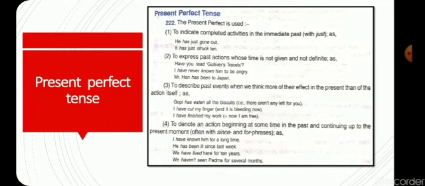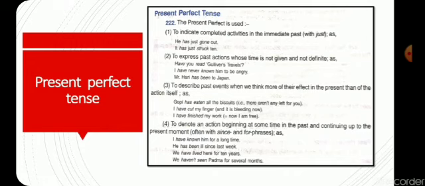Now the last one, we haven't seen Padma for several months. Now what is the rule of making it? At first we will use the subject, then we will use has or have. After that we will use the third form of the verb, then we will use the object.